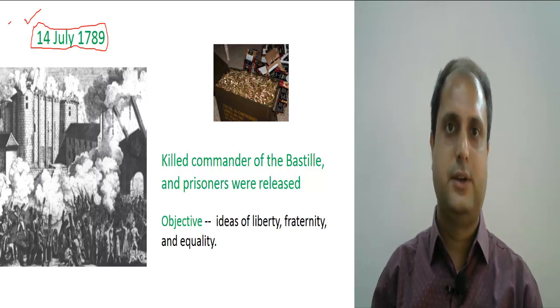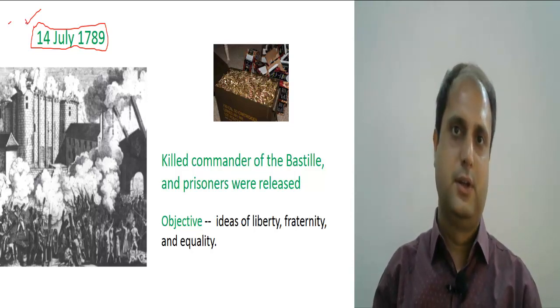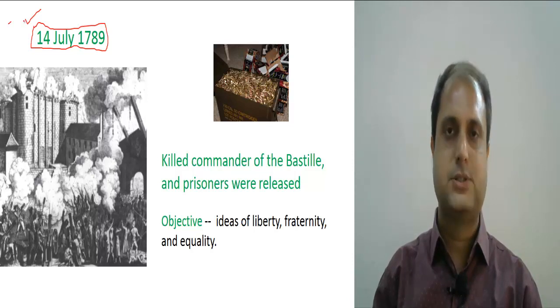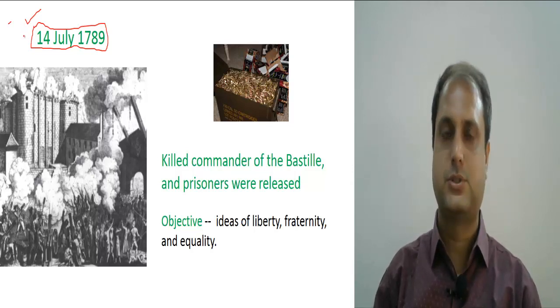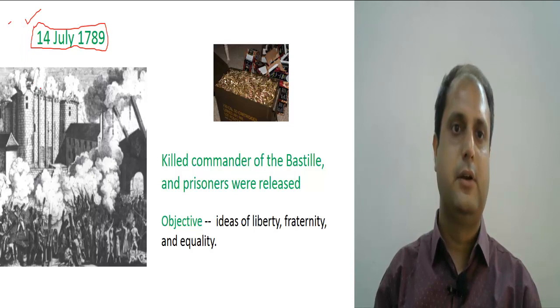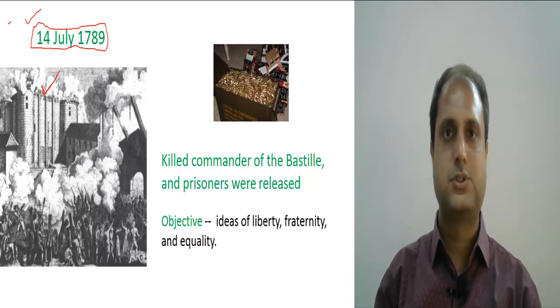So riots started in the city of Paris, and the king called some soldiers in order to establish peace. And meanwhile, a rumor spread in the city of Paris that the king had called some soldiers to start firing upon the common people. The common people took up arms, turned into militia, and they demolished the Bastille fort in order to recover some arms and ammunition. So this Bastille fort symbolized the royal power.